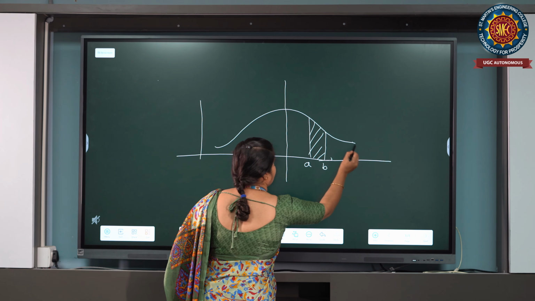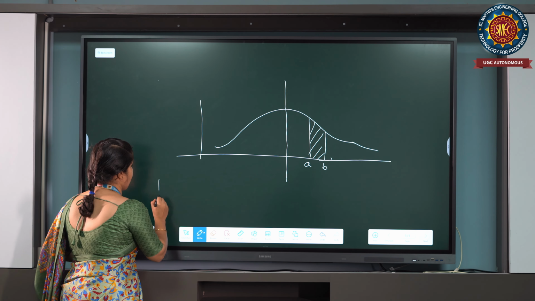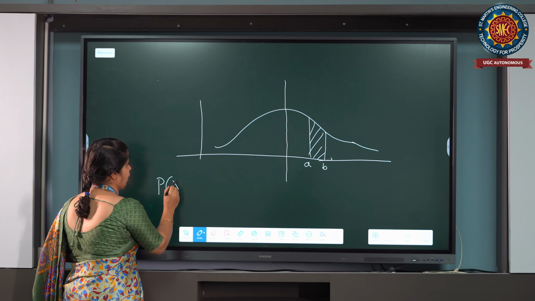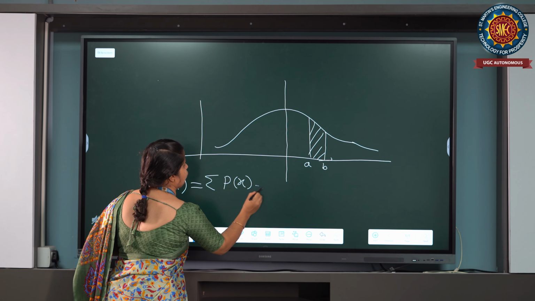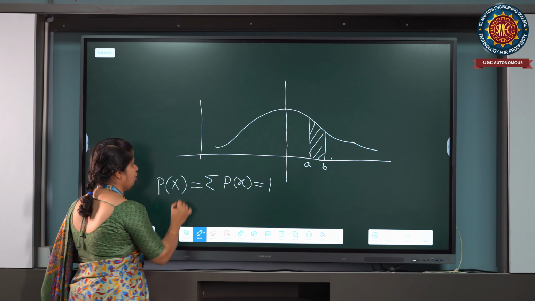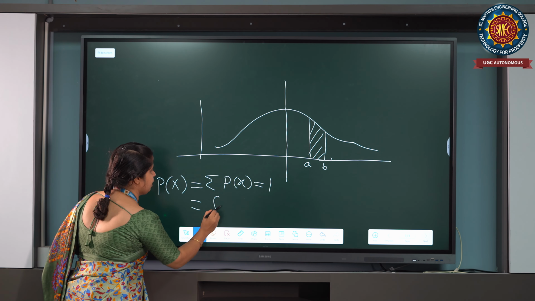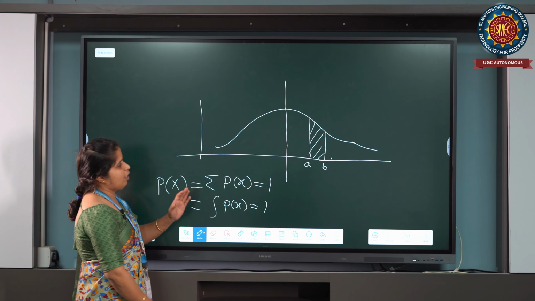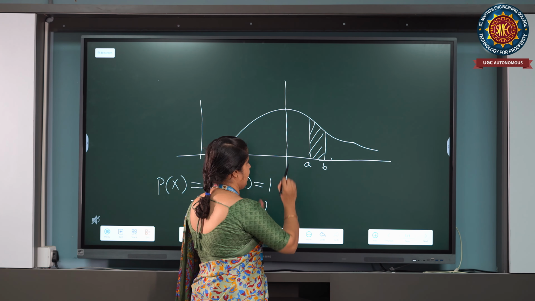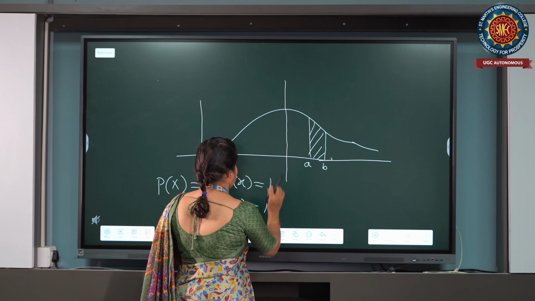So what do I have to do? I know that the total probability of x, the summation of p(x), equals 1. In this continuous case, I have the integration of p(x) equal to 1. To calculate the area between A and B, I will take the probability of a less than or equal to x less than or equal to b.